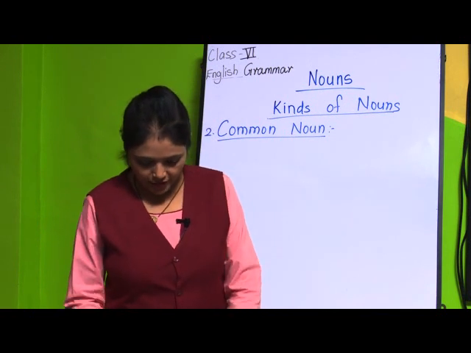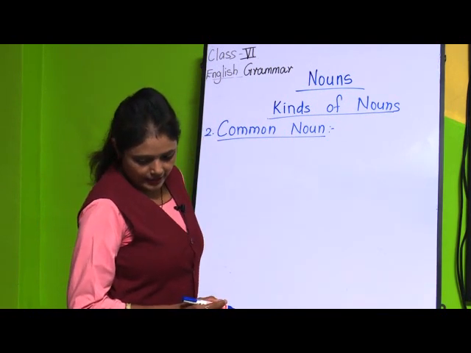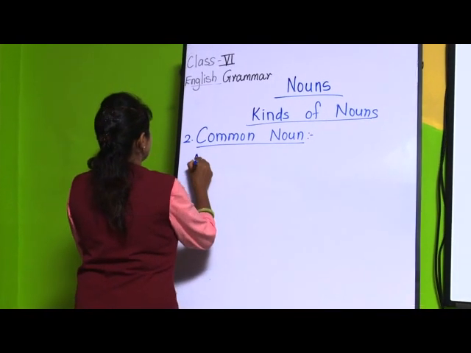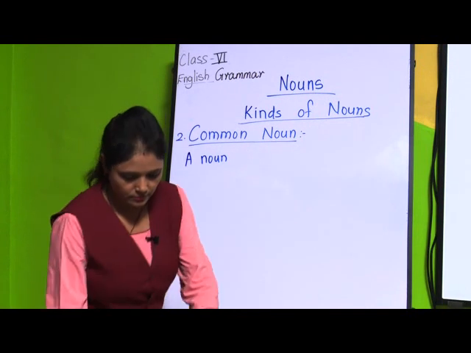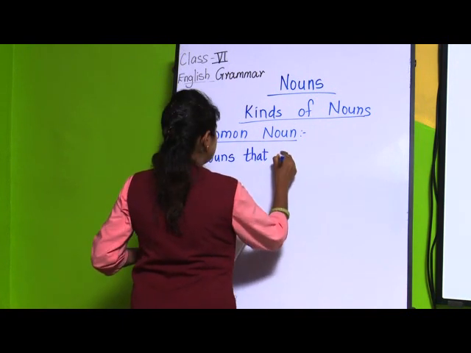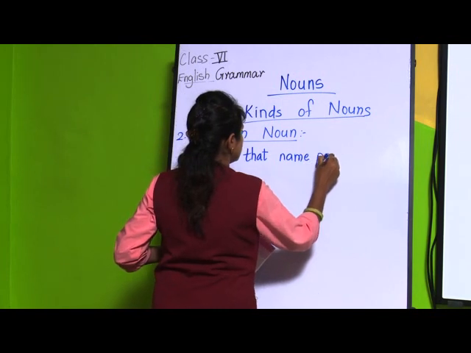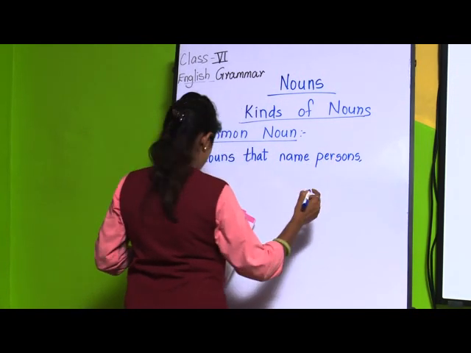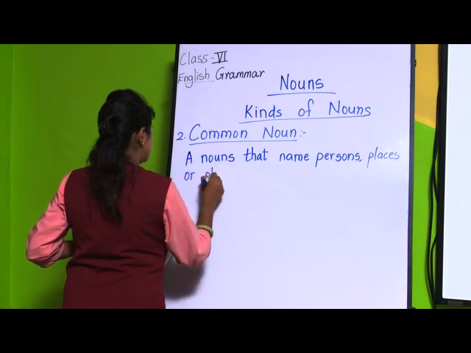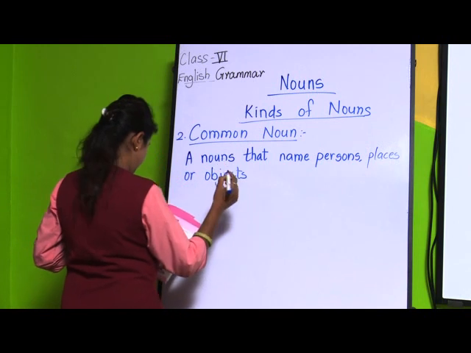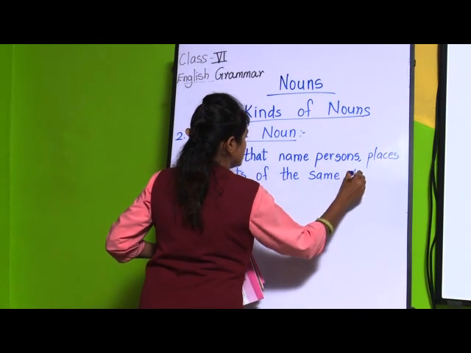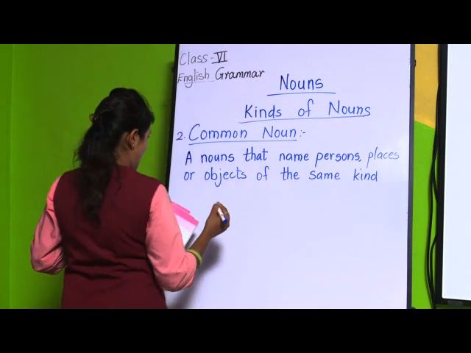Okay, so, we will first write the definition of the common noun. A noun that names persons, places or objects of the same kind are common nouns. The noun that names persons, places or objects of the same kind are common nouns.